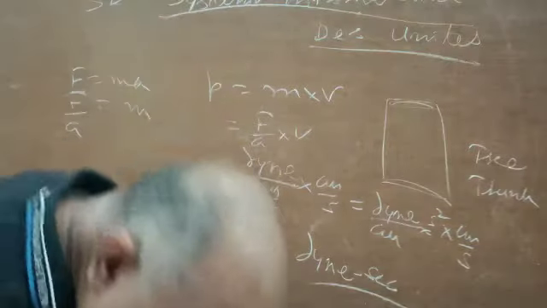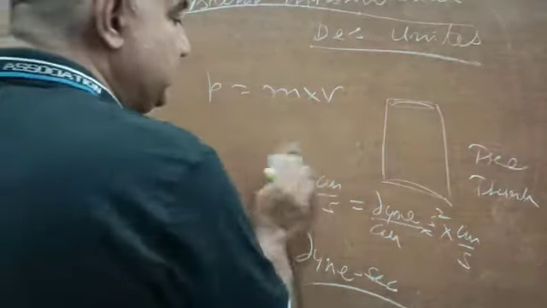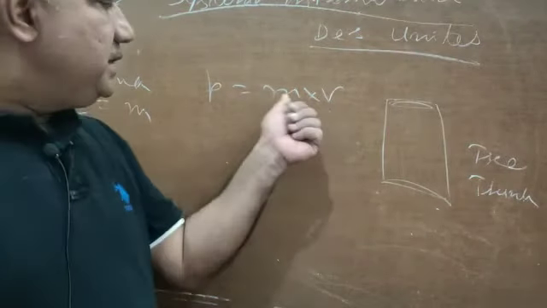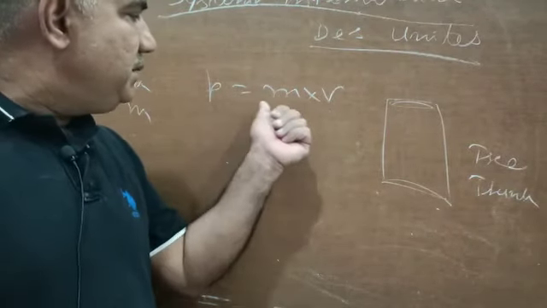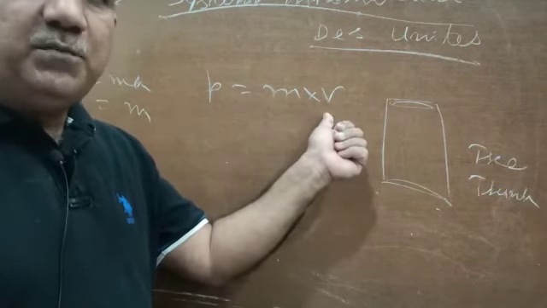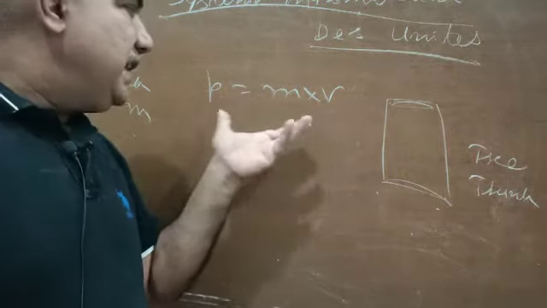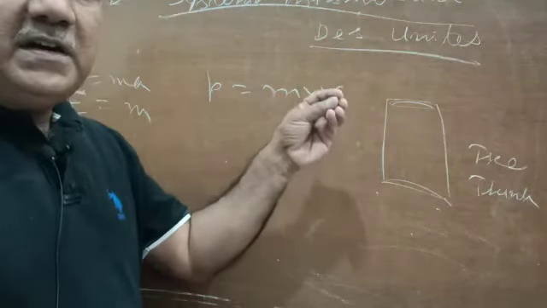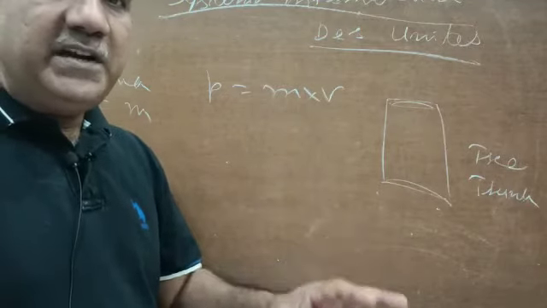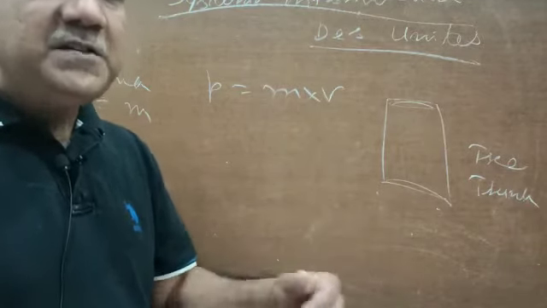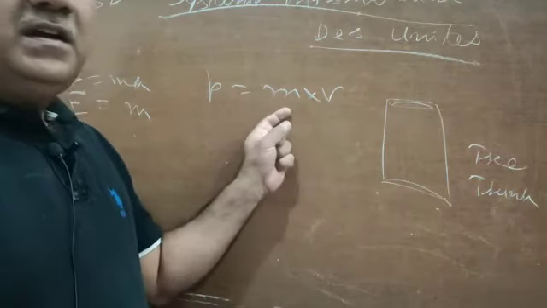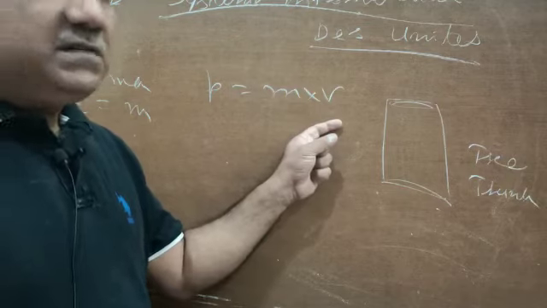Yet another thing that I must mention here is that linear momentum is a vector quantity. Linear momentum is the product of mass and velocity. Velocity is undoubtedly a vector quantity, containing both magnitude as well as direction. So the direction of momentum will also be the direction of velocity. So linear momentum is a vector quantity containing both magnitude and direction. The direction of momentum will always be the direction of the velocity, whereas its magnitude is given by mass into velocity. That was all about linear momentum.